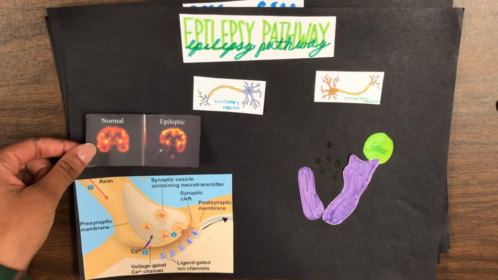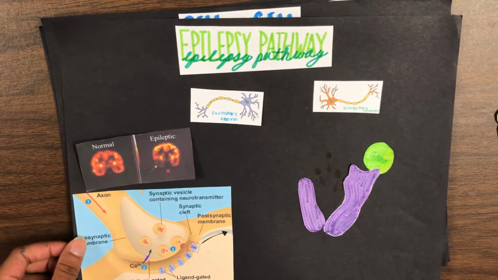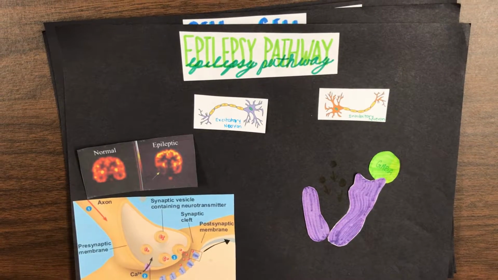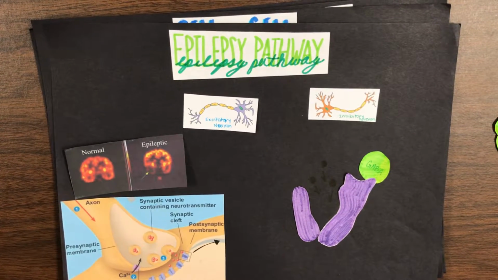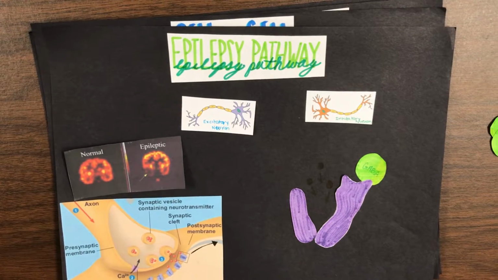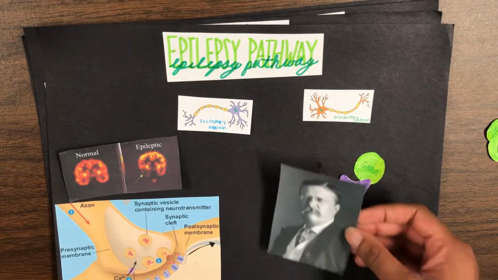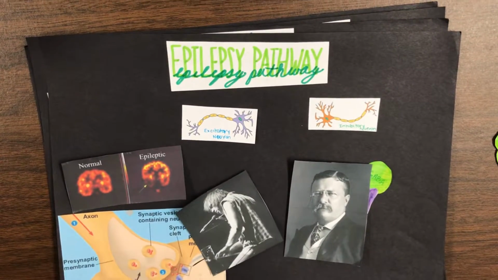The picture of a normal brain versus the epileptic brain shows the increase of activity in an epileptic brain versus a normal brain. Some famous people who have epilepsy were Theodore Roosevelt and Neil Young.